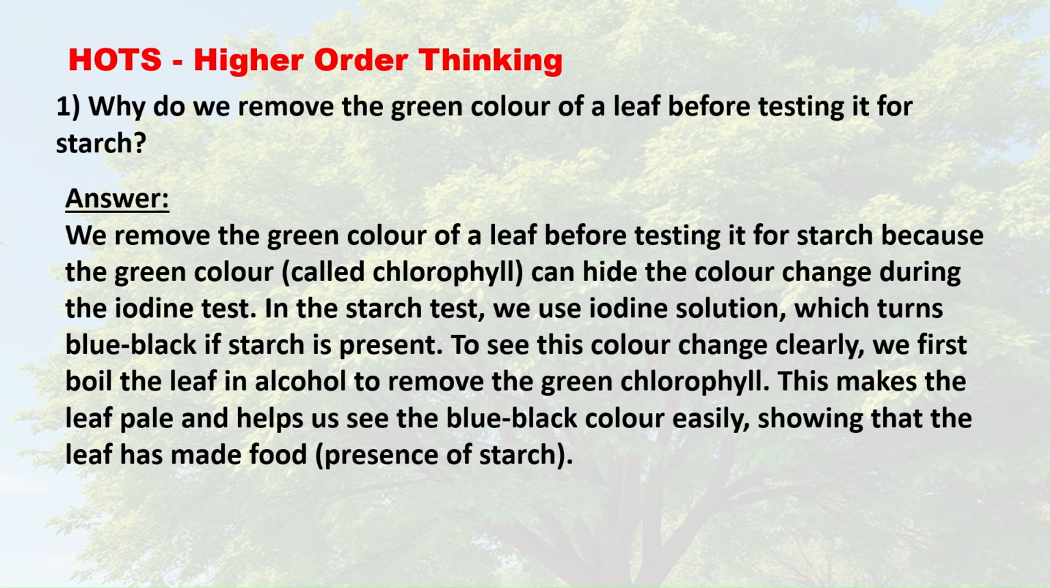In the starch test, we use iodine solution, which turns blue-black if starch is present. To see this color change clearly, we first boil the leaf in alcohol to remove the green chlorophyll. This makes the leaf pale and helps us see the blue-black color easily, showing that the leaf has made food, that is, the presence of starch.